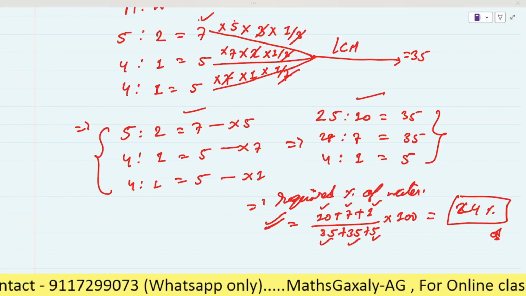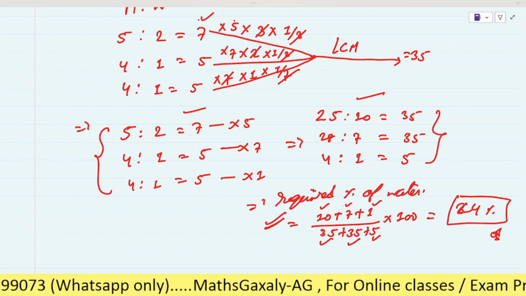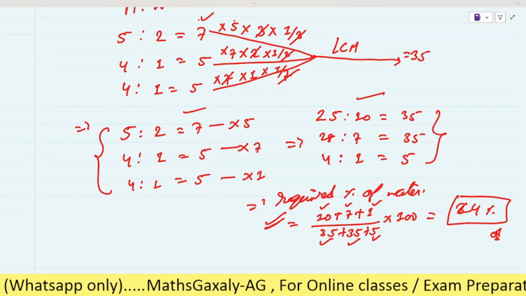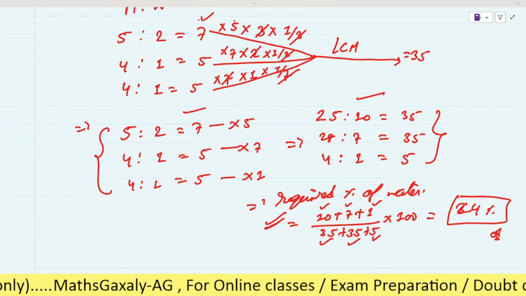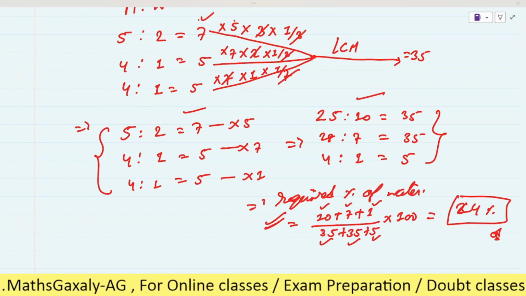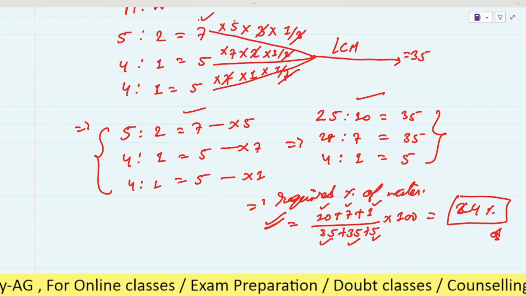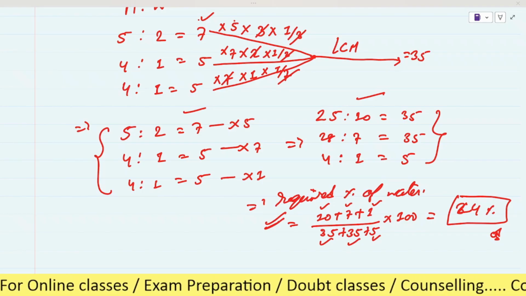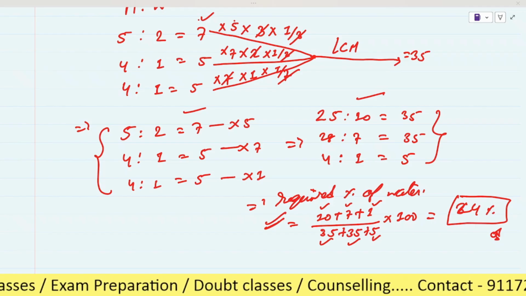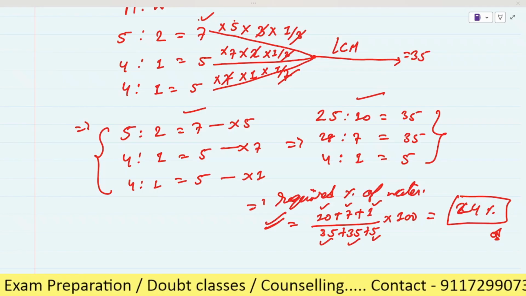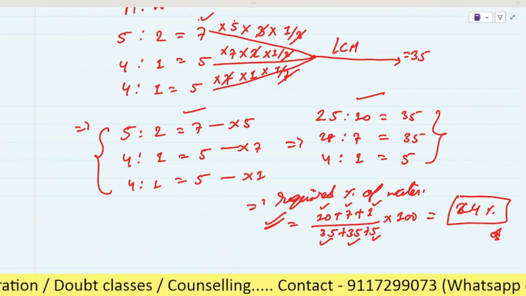In the next class we will practice some more questions based on mixture and alligation. There are more types, many more which we have to practice. Only then can you become confident. I think it will take some more classes, one or two, maybe more than two. We have to keep patience, and slowly we will cover all the patterns or types of questions.